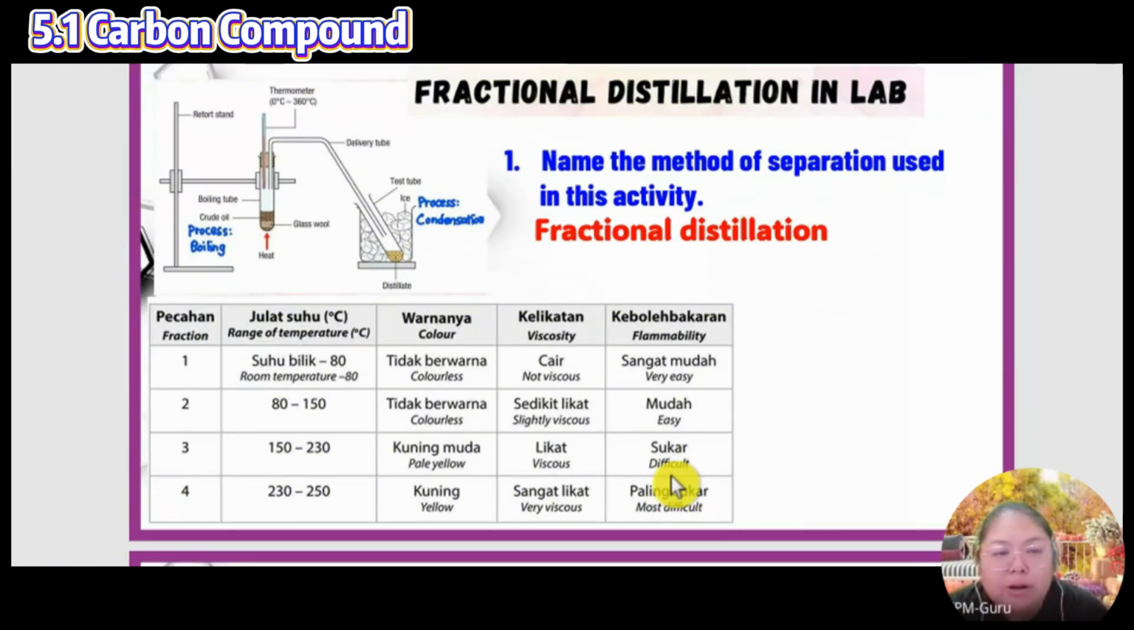If you boil the oil, it burns faster, but this one, no. They need a high temperature before they can burn. So the next layer, totally yellow color, very viscous and also the most difficult to burn. They ask you to name the method of separation in this activity, separating layer by layer. The process is called fractional distillation. Remember the name, fractional distillation means you separate the fractions layer by layer.